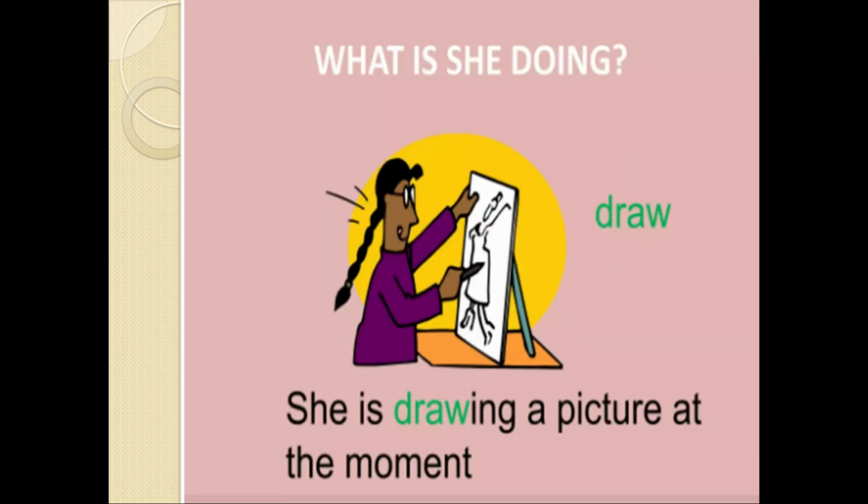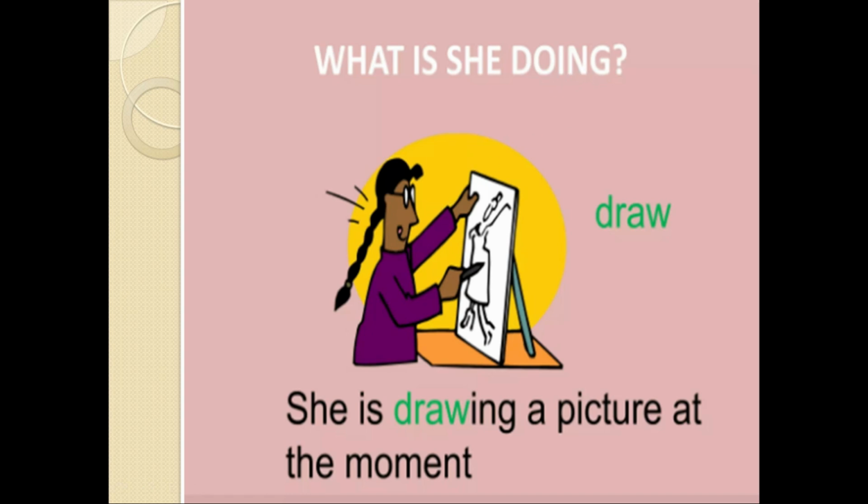Okay, now look at the picture. What is she doing? Now the question is in present continuous tense. If you focus on the question statement, as I told you before as well, if you are having a WH question word, then you will use the WH question word before the helping verb. What, then helping verb is, then subject she, and then verb doing, do with ing, that is verb with ing. Okay, what is she doing?